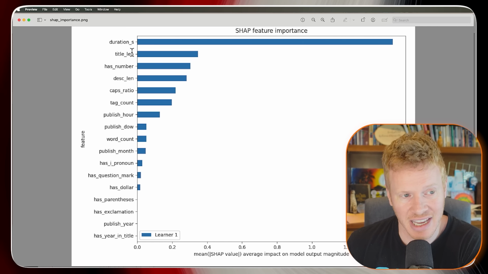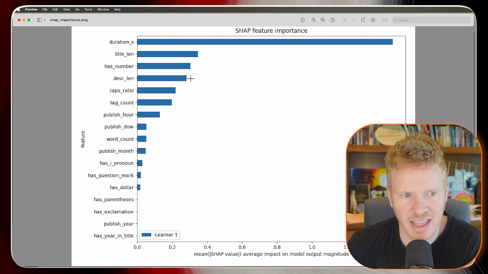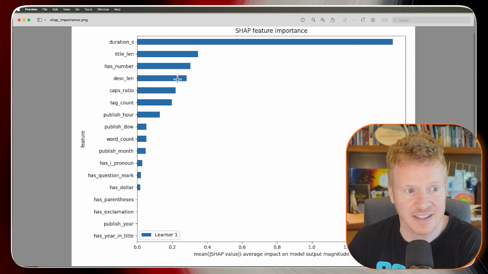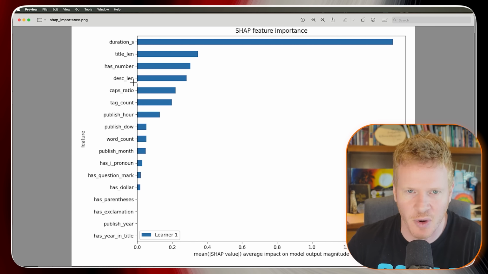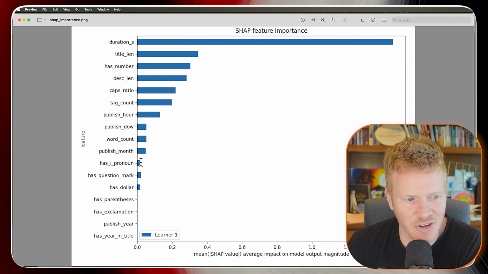So again, what does matter was the duration, by far the most important factor. But also the title length was number 2, how long the title is. The description length had a little bit of relevancy there. My hits had descriptions of 1,640 characters. My flops had 960. So 71% longer in my hits. So I think this is definitely longer descriptions. You get more keywords in there, and they do a lot better. The word I in the title, I thought that was important, but not really important.